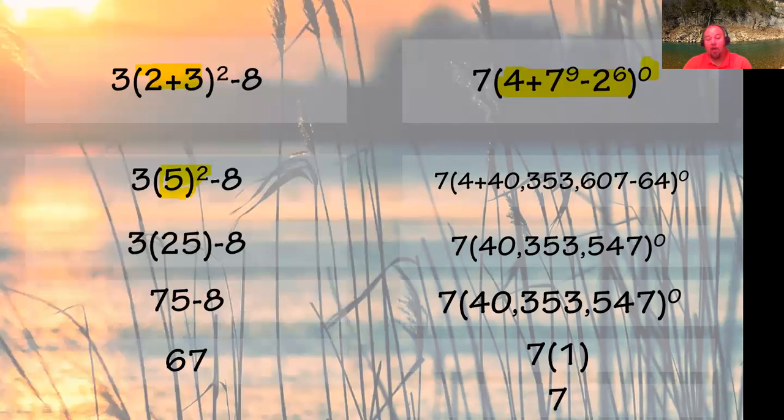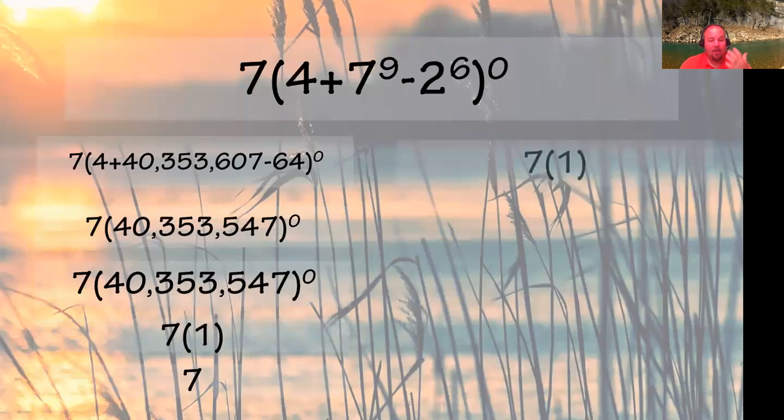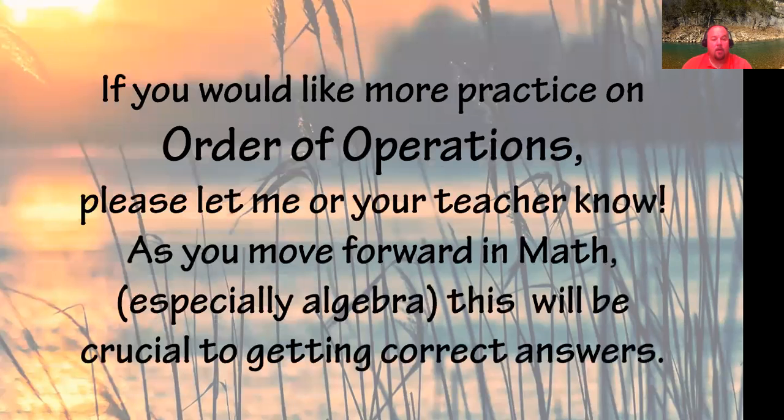Now, when you know exponents and you're familiar with that, it could save you a lot of math. Even if you had a calculator, that's a lot of stuff to put in there. So it's important to know the concepts and the understanding of it, so you'll be able to do this a little bit better. Like I just said, we did all that math. It's a whole lot easier to just say it's 7 to the 0 power times 1, which is just 7. The more familiar and the more fluent you are in the math, the better you'll see that. All right, if you'd like more practice on order of operations, let me know.